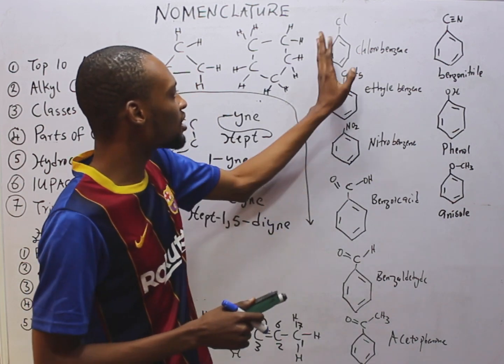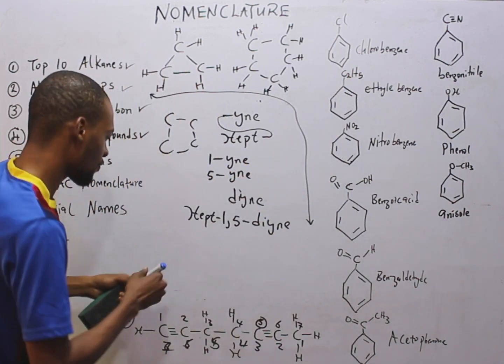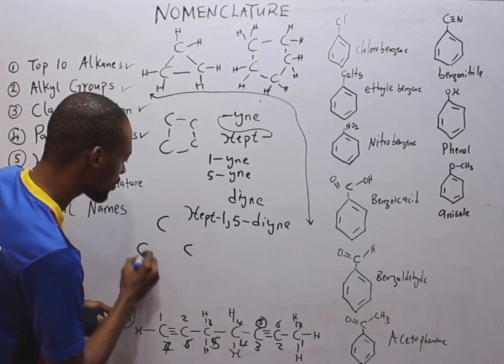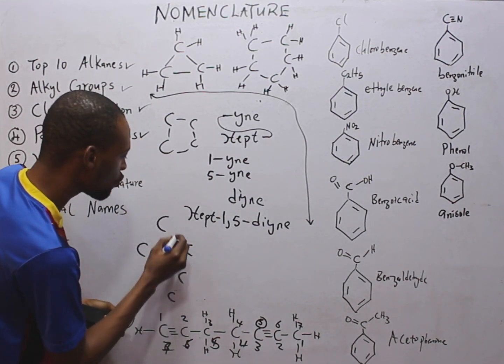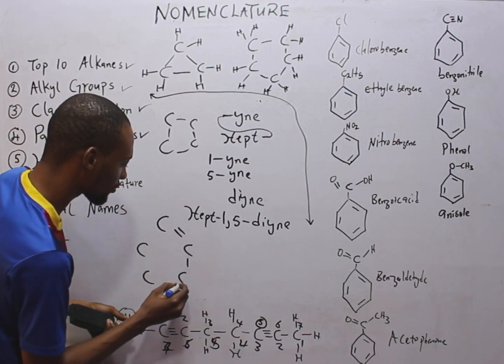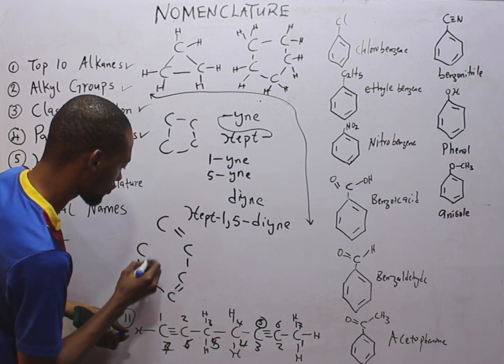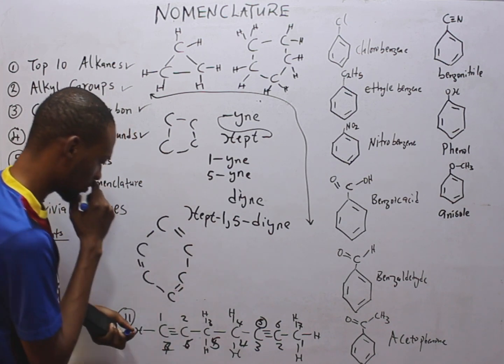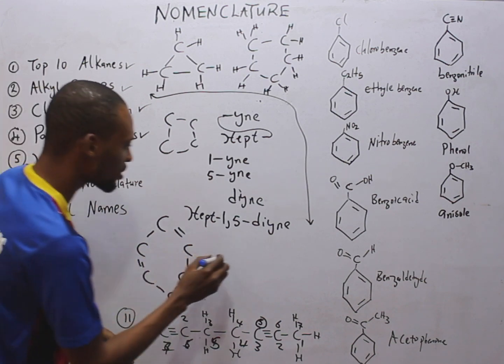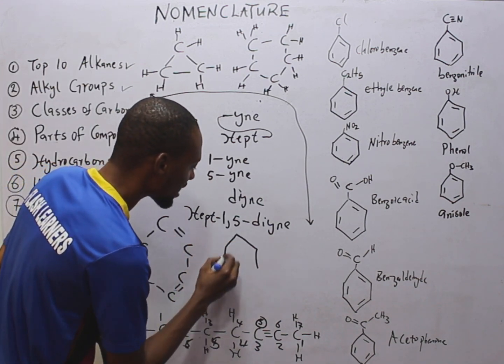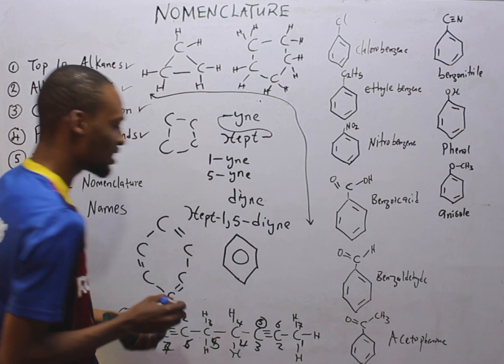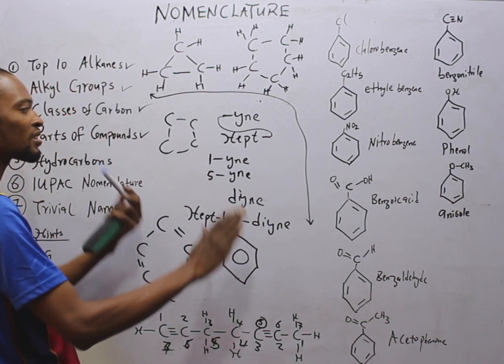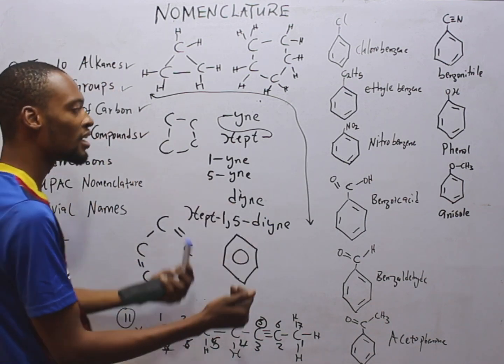Now, benzene can be in this form or 1, 2, 3, 4, 5, 6 with alternating double bonds. In resonance you have something like this as benzene in resonance form, because the alternating double bond can start from anywhere.